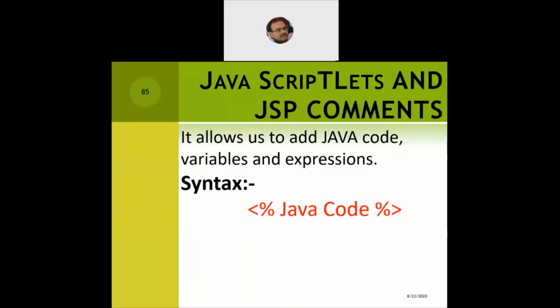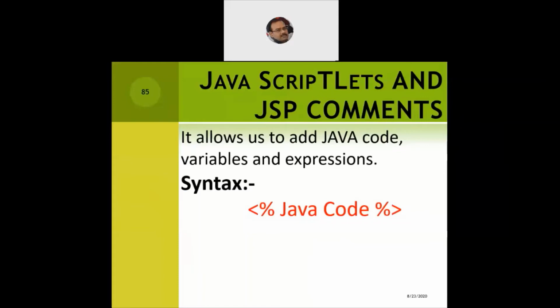So if I want to embed J2SE, J2ME or J2EE code within the JSP page, the syntax is very simple. Within the angular brackets and the percentage sign, we can write our Java code, and then the JSP engine will immediately understand that Java has been embedded, and it will easily be executed by the web server.